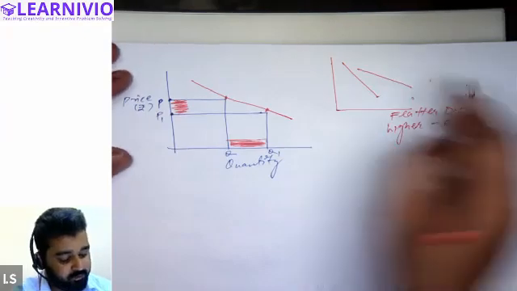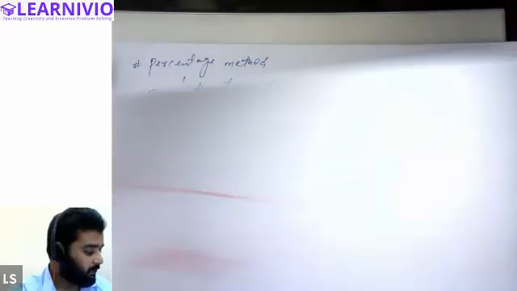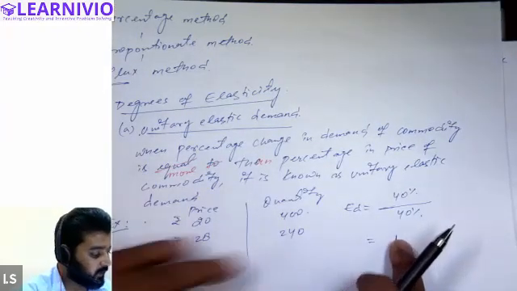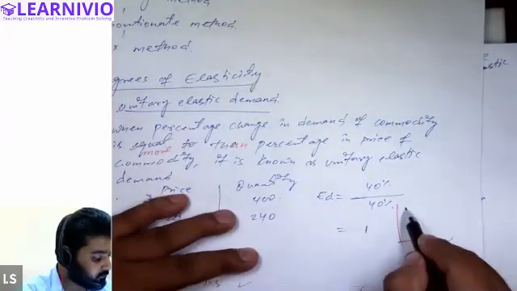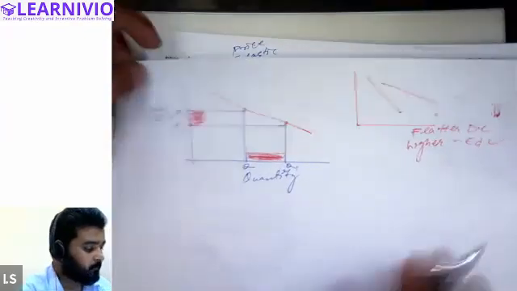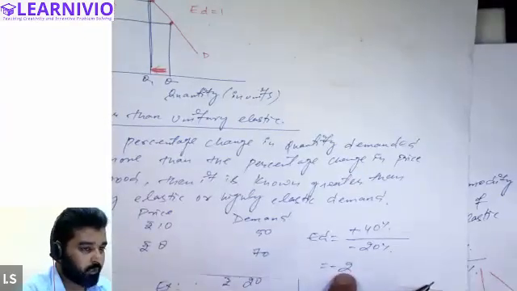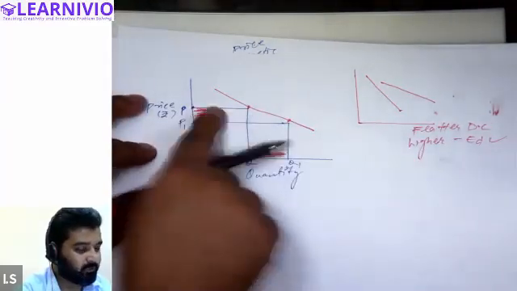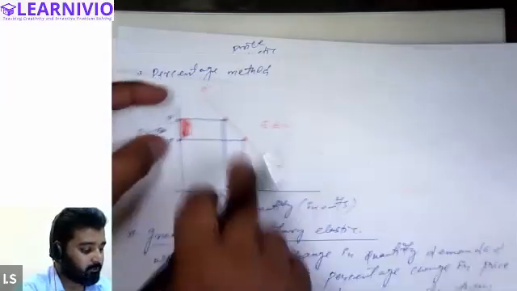So see, in the previous example, elasticity of demand was just 1, and we have the steeper demand curve like this. But in this case we have elasticity greater than 1. The value of elasticity was 2, and you can see that this is a flatter demand curve as compared to that demand curve, right?